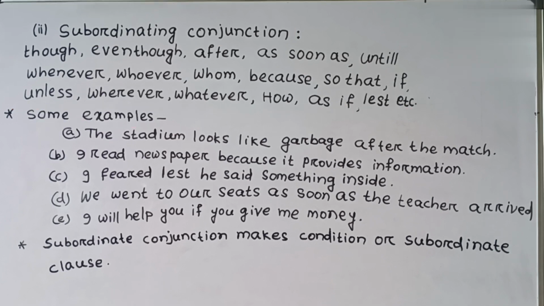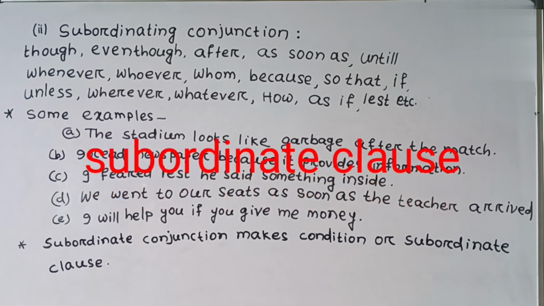Some examples: The stadium looks like garbage after the match. Here "after" is the subordinating conjunction. And, I read newspaper because it provides information. Here "because" is the subordinating conjunction. "Because it provides information", this part is called subordinating clause.